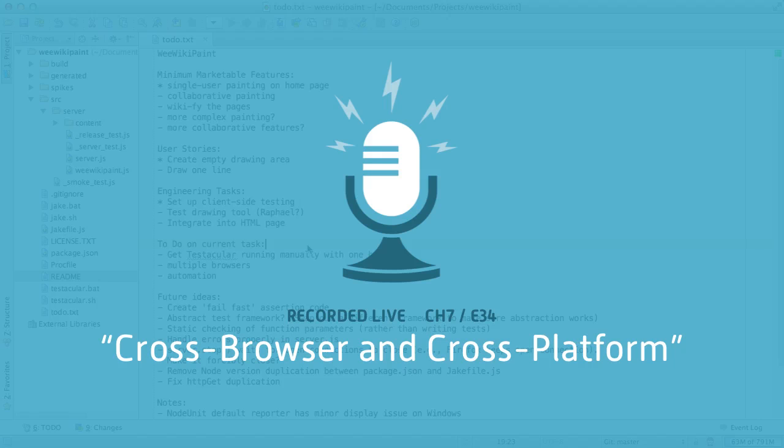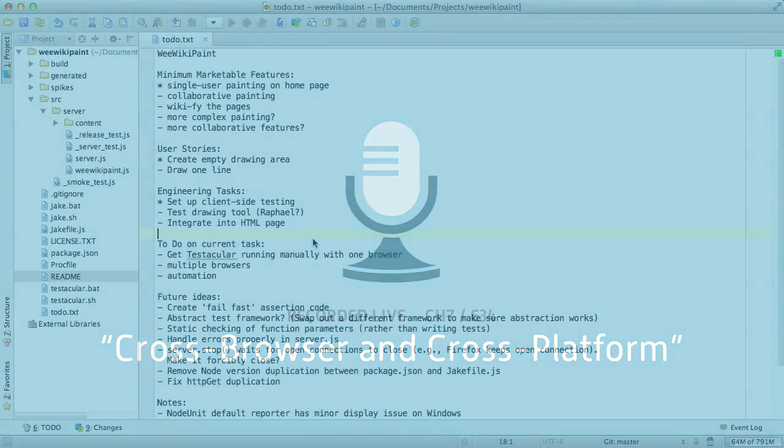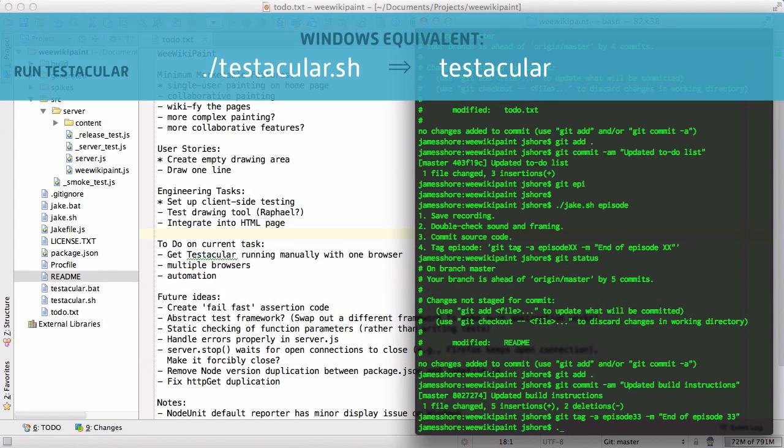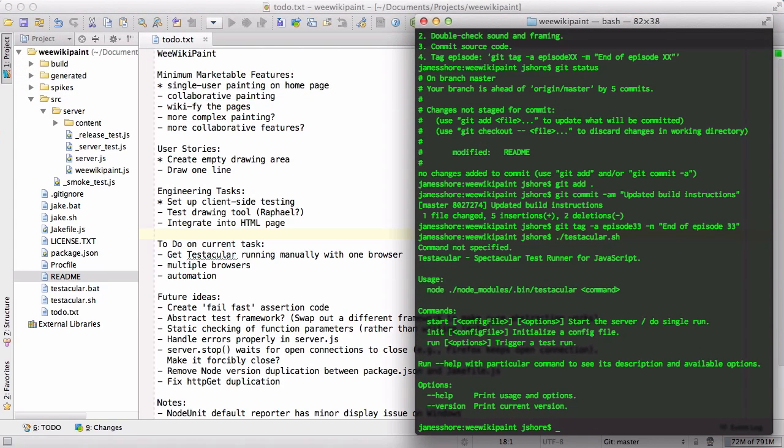I'm recording this on September 27th, 2012, picking up right where we left off in the last episode. And what we're doing is getting Testacular running, the unfortunately named client-side testing framework. So we're going to get this going and then, well, do some client-side testing. So we've got it installed. So now what we need to do is actually get it to the point where we can run some tests. So let's go ahead and do that.